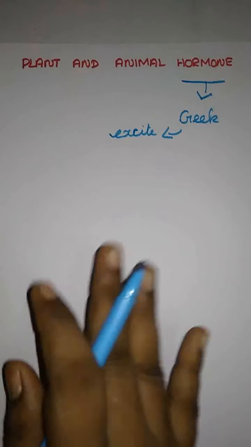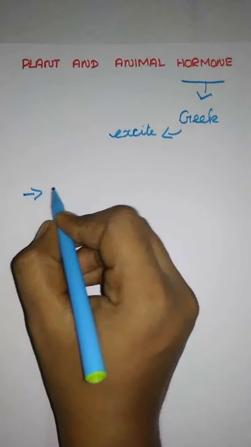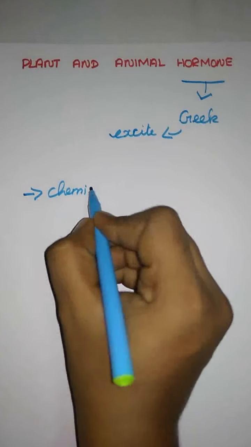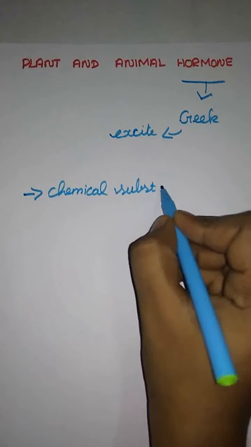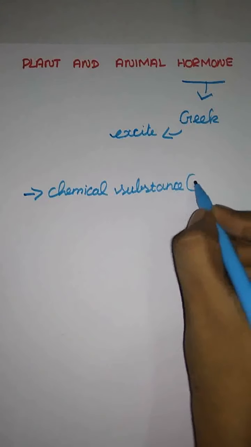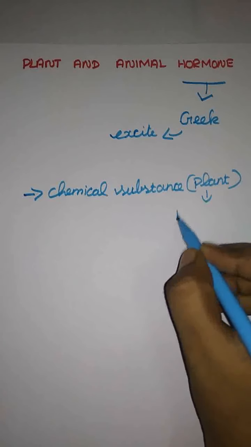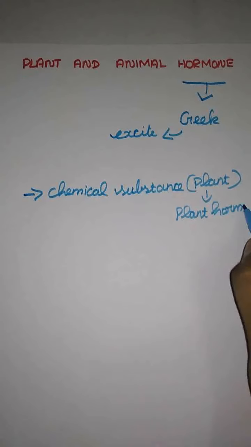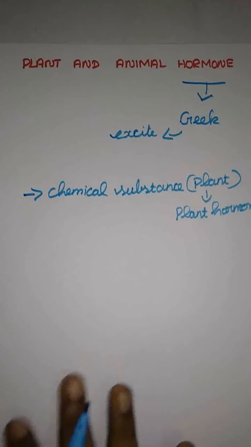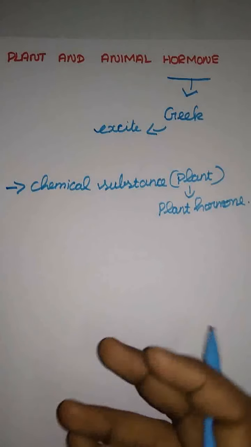Here a chemical substance produced by the plant is known as a plant hormone. A plant has several cells, and they are considered numerous.